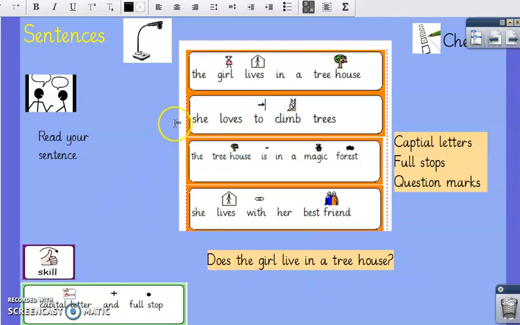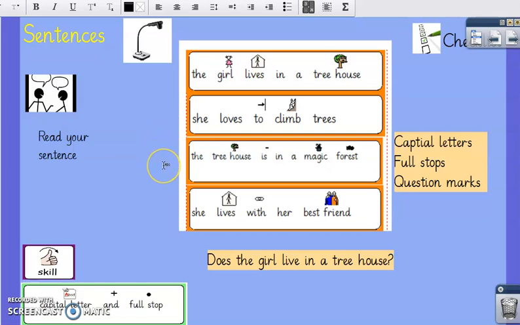Let's do another one. She loves to climb trees. Again, as a sentence, capital letter and full stop. If you're going to write it or turn it into a question, does she love to climb trees? And a question mark at the end.